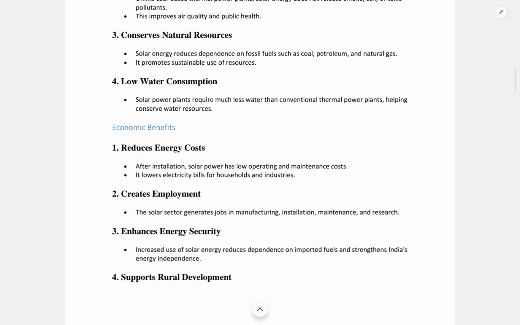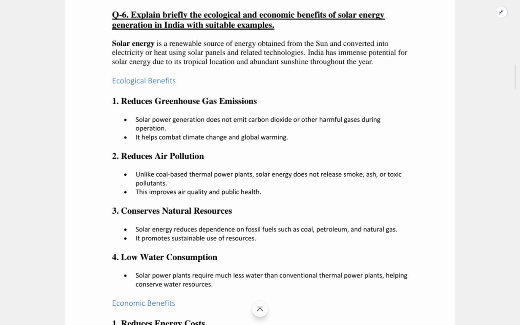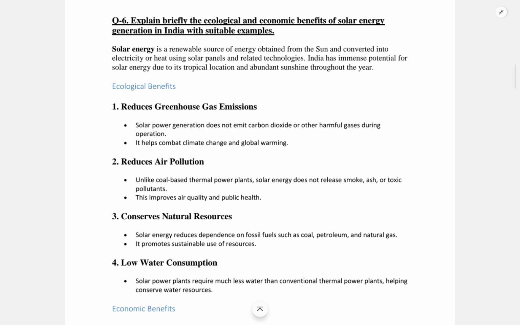We see the ecological benefits and the economic benefits. So we have to look into it like this. First, the ecological benefits: the environmental impact will reduce. It will have very little impact in comparison to fossil fuels. It will reduce greenhouse gas emissions. Solar power generation does not emit carbon dioxide, which is a very good thing, or other harmful gases during operation. It also helps combat climate change and global warming.